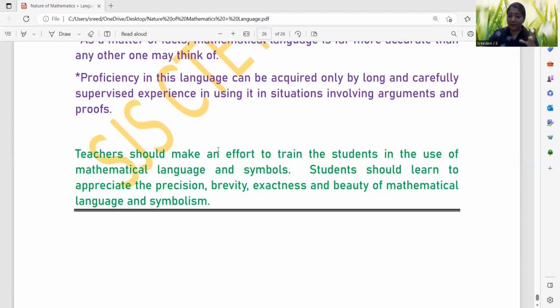The acceptance can be done through teachers, right? How the teachers are interacting with the students, how the teachers are blending the mathematical language with the ordinary language, it will be helping them. That is a deciding factor whether the exact nature of mathematical language is reaching the student. Okay? So it is in the hand of the teacher. So we have to make a large effort for this. Okay. So that's all related to this session.